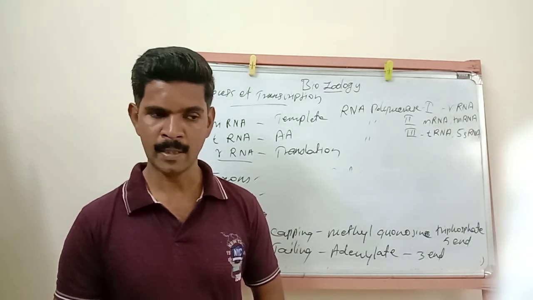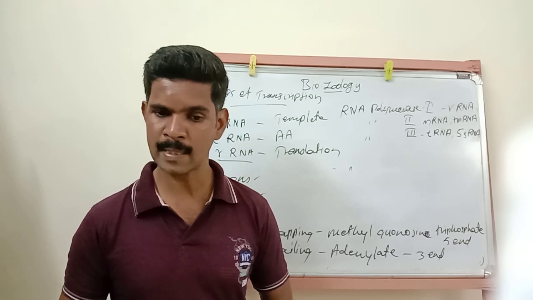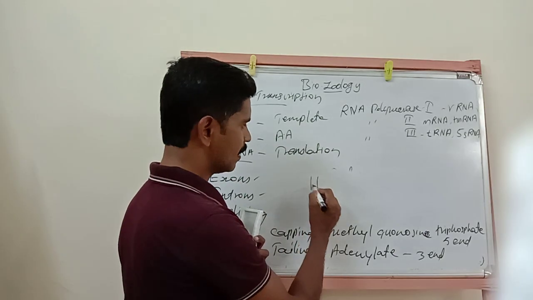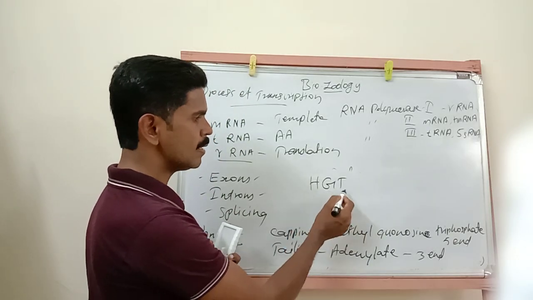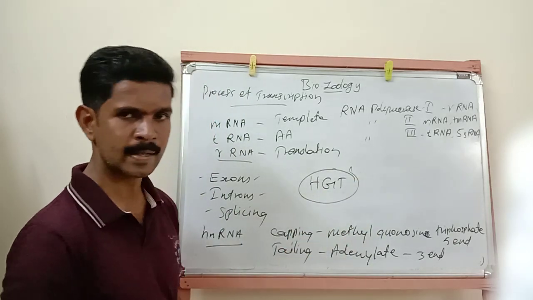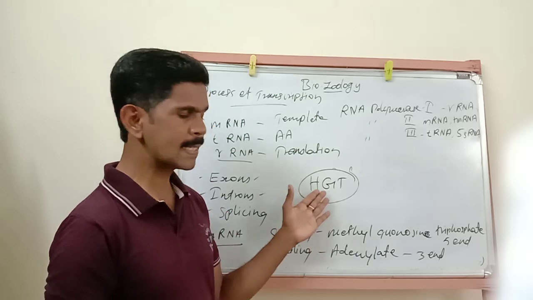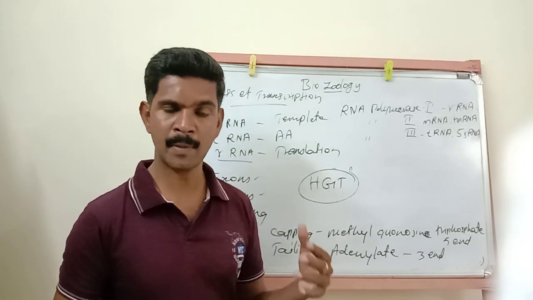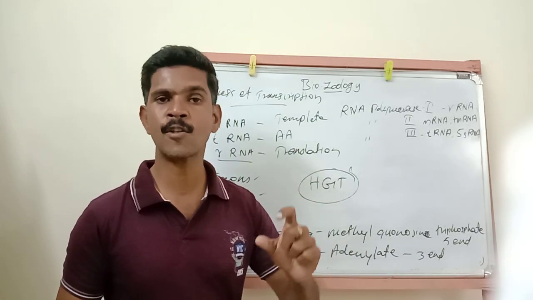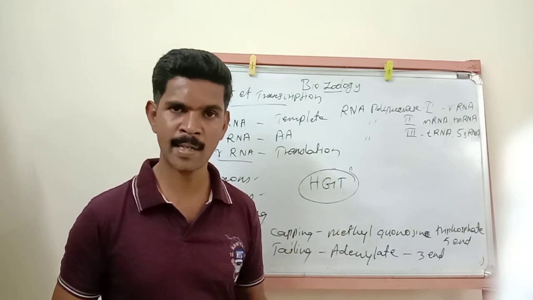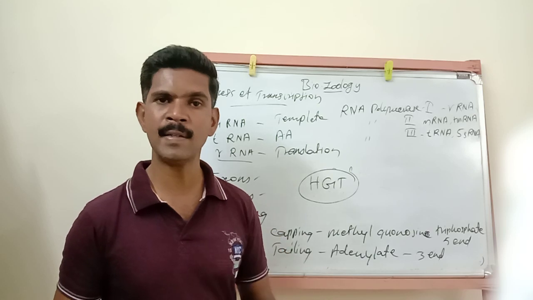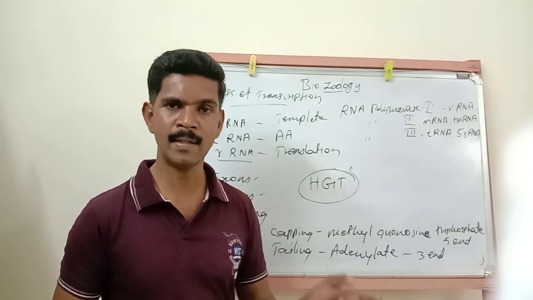Understand? Then the name of this mobile transposon process is HGT, meaning horizontal gene transfer. This horizontal gene transfer may be present between two prokaryotic cells, or between two eukaryotic cells, or between a prokaryotic cell and a eukaryotic cell.